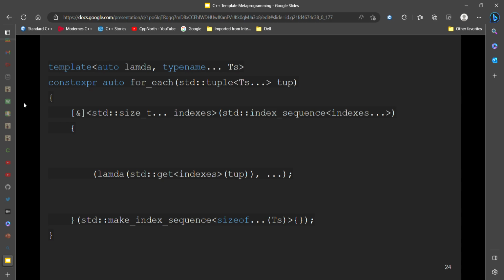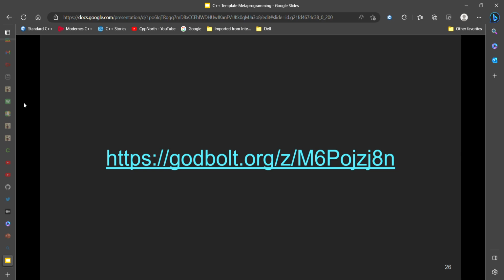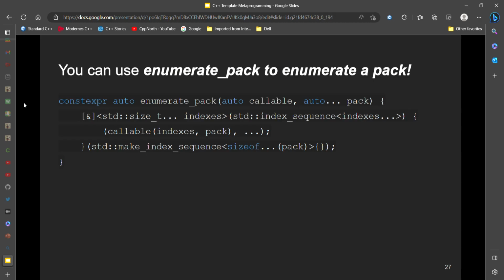And now what we do, we use this lovely C++17 feature, which we can use to get all of the indexes out of the tuple and call it on the lambda, and then just expand that pack. So a use case for this: we can have a tuple t of, again, the same elements, and for each we can output them. That's the link to the godbolt.